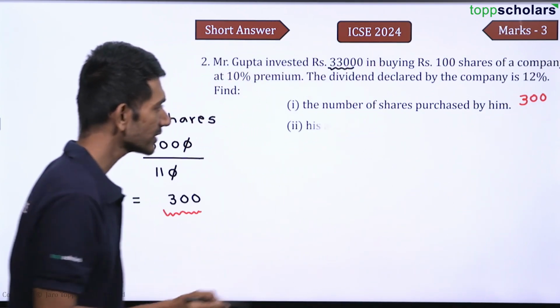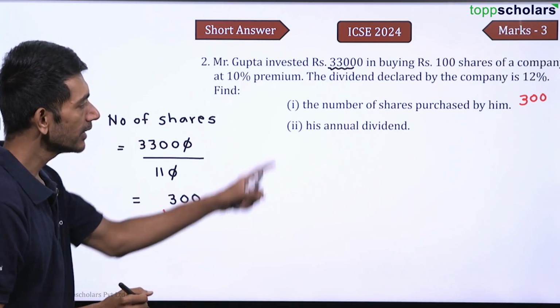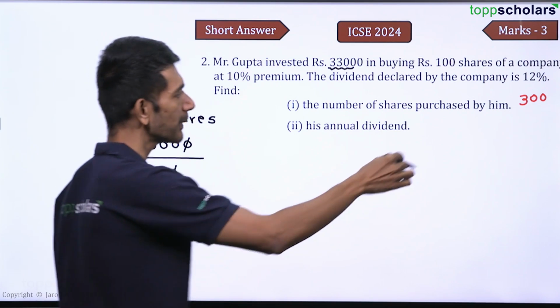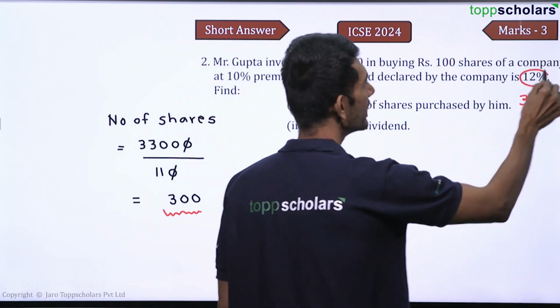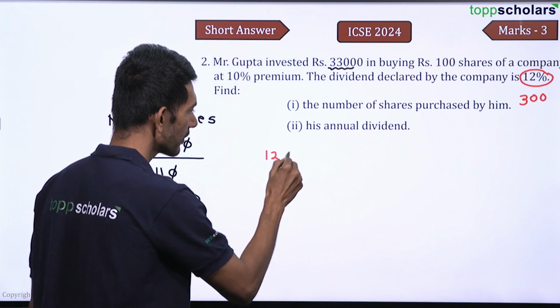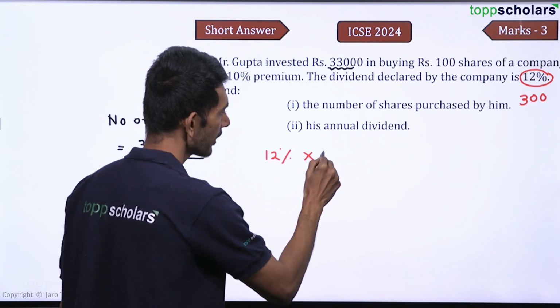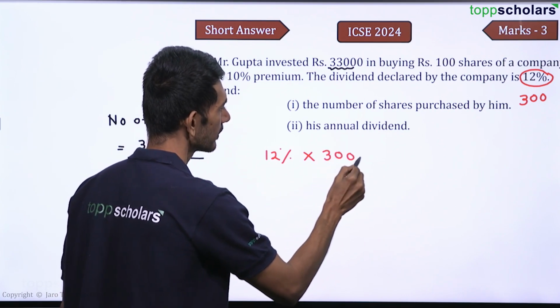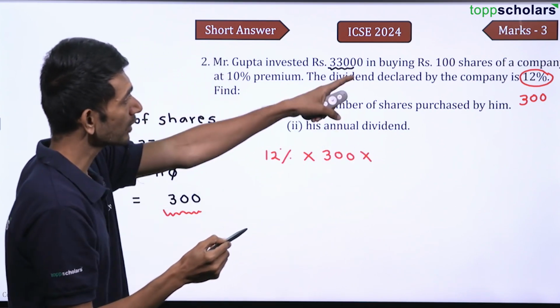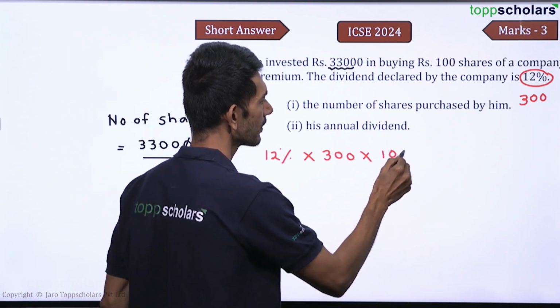Now the second question says, what is his annual dividend? His annual dividend, okay? So company declares the dividend of 12%. So 12% of how many shares? 300 shares. What was the nominal value? 100, right?